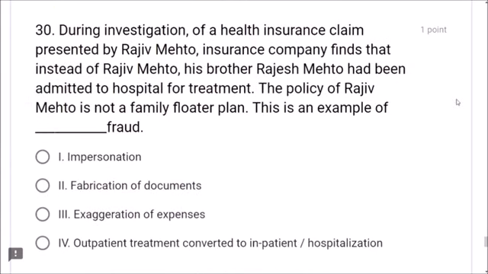Next, question number 30. During investigation of a health insurance claim presented by Rajiv Mehto, the insurance company finds that instead of Rajiv Mehto, his brother Rajesh Mehto, a very similar name, had been admitted to hospital for treatment. The policy of Rajiv Mehto is not a family floater plan. That means it is a fraud. Rajesh joined the hospital in the name of Rajiv. This is an example of fraud. What fraud is it? Impersonation. Fabrication, no. Exaggeration, no. Outpatient, no. Impersonation is the correct answer, friends.